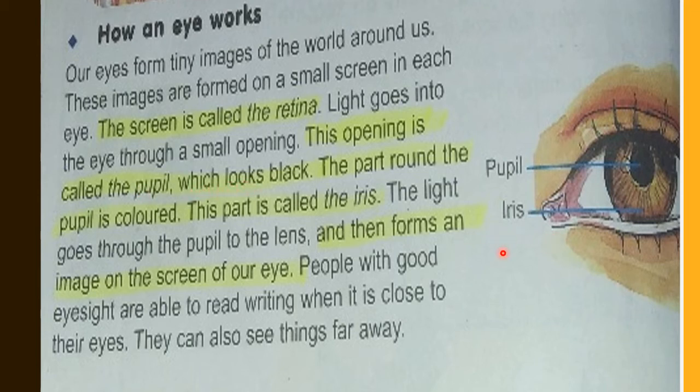Here you can see an eye. In the eyeball there is a tiny black dot. This is the opening of the eye through which light enters the eye, right? And this part is known as the pupil. The part around the pupil is colored. This part is called the iris. That colored part of our eye is called the iris.